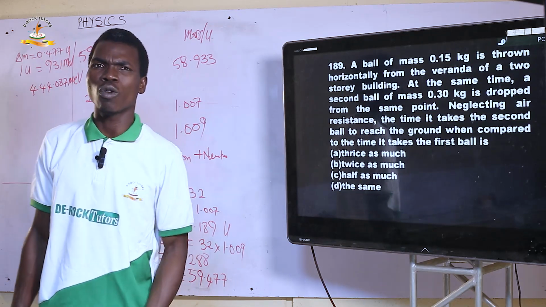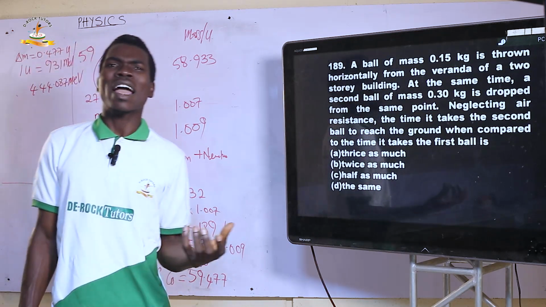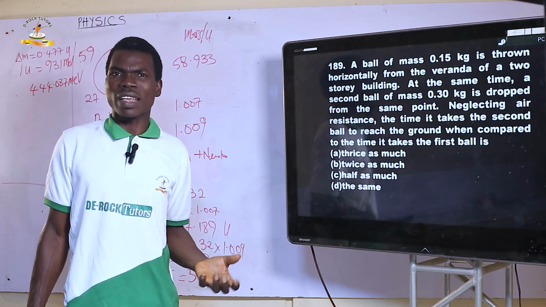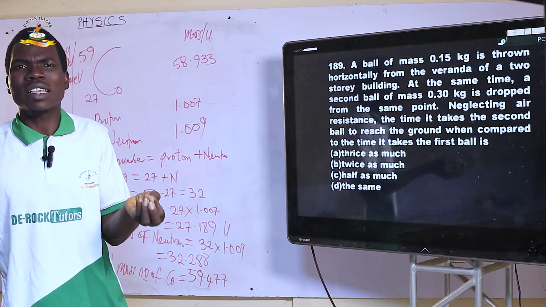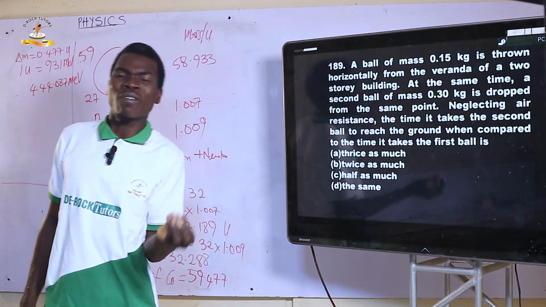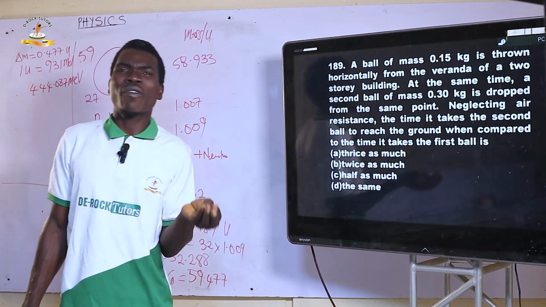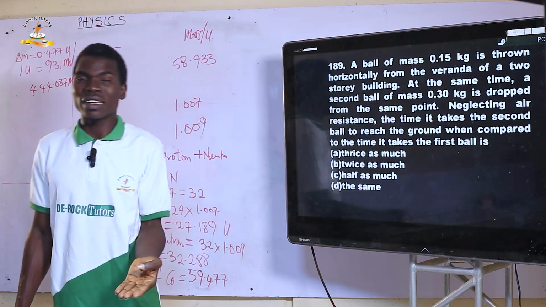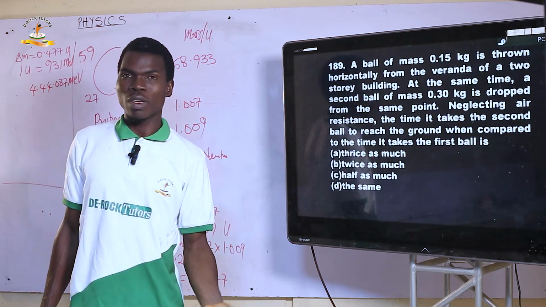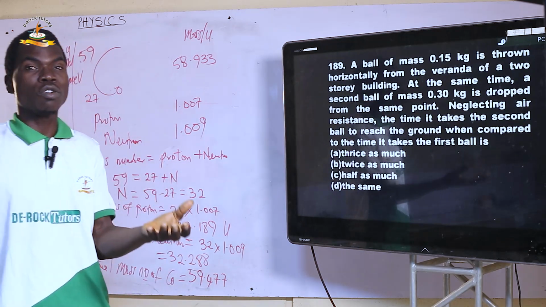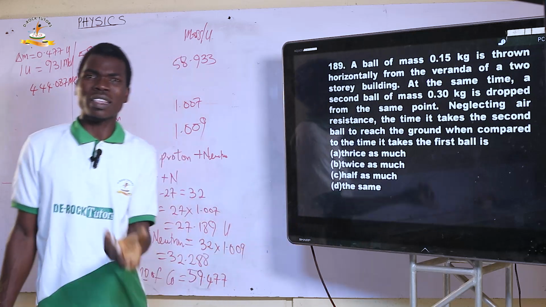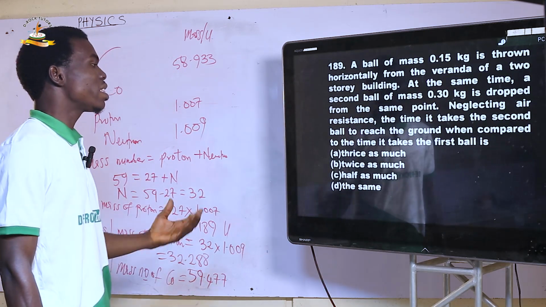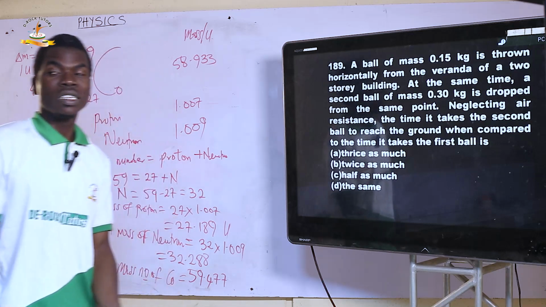That is one of the experiments Galileo made: when there is no resistance, no matter how light or heavy a body is, whenever you drop them from the same point, they reach the ground at the same time, because all of them are going through constant acceleration, that is acceleration due to gravity. So the right option is the same, which is option D.